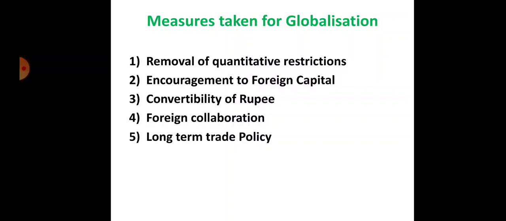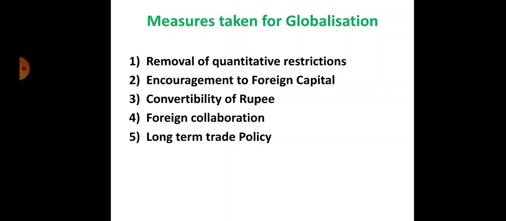Then the liberal trade policy will bring gains to your foreign trade. Then second is the removal of restrictions on foreign trade. Foreign trade is not a limited concept, it is a most important and valuable concept. So if you remove the different restrictions, we support foreign trade and it will increase.